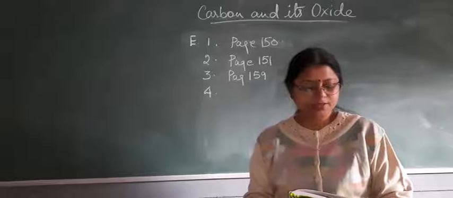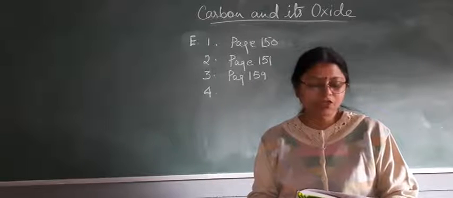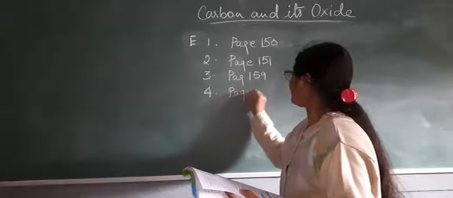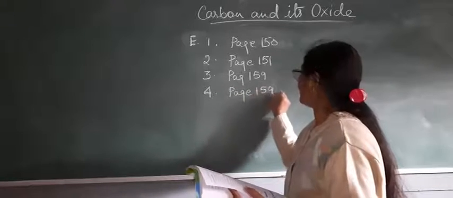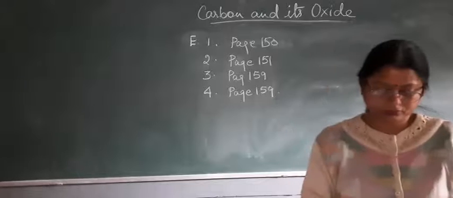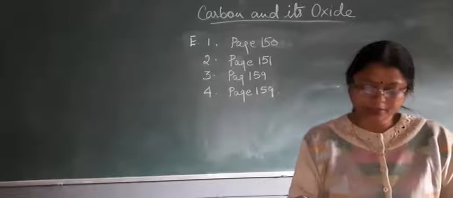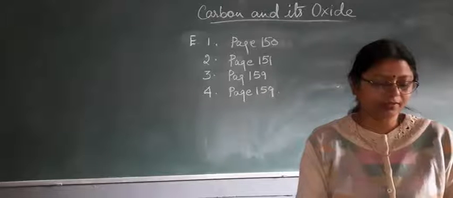Next question: state remedies for carbon monoxide poisoning. It is also given below, on the same page. Three remedies are given. You have to write them down.